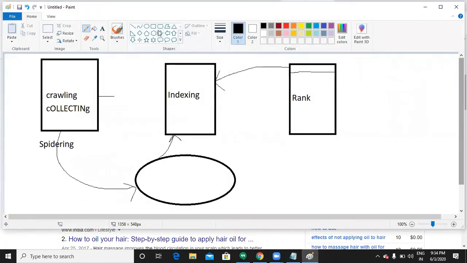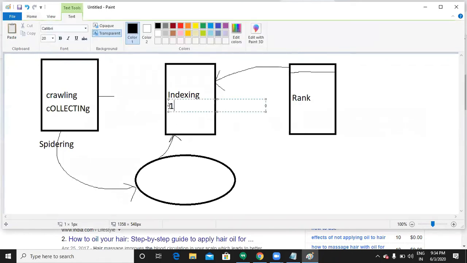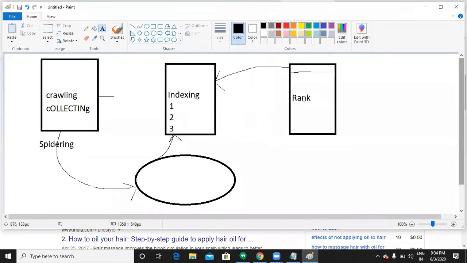Now here there are three websites: Kirtika has a website, Ramya has a website, and Akanksha too. Three people wrote a blog on beauty. Let us assume they wrote a blog on best shampoo to use for dry hair. Tell me which website will be shown on top by Google. How is Google going to decide the rankings of a website, either Ramya's or Akanksha's or Kirtika's? Whose website will be on top? That is simply the ranking category.